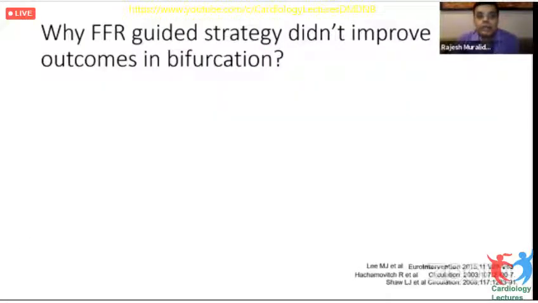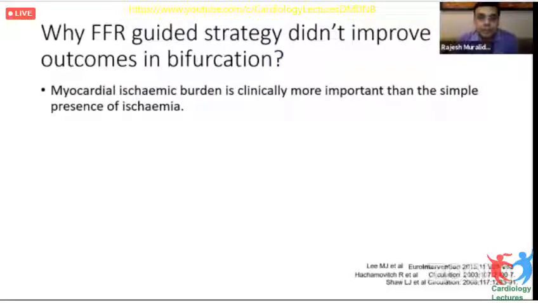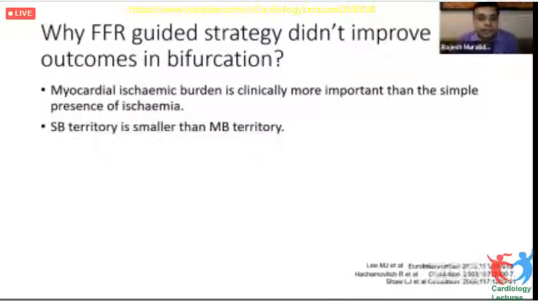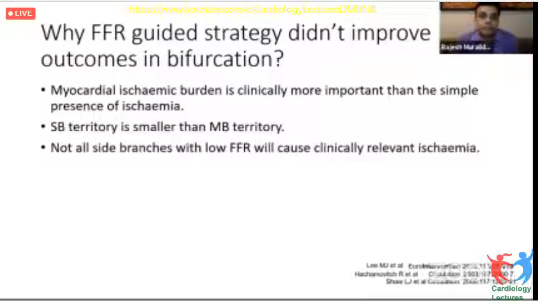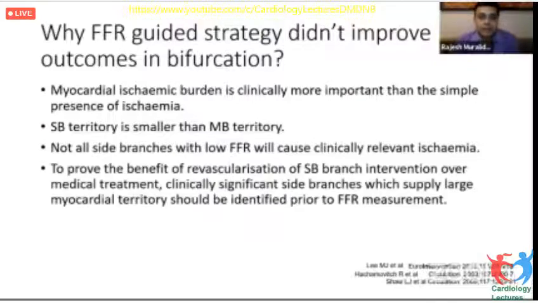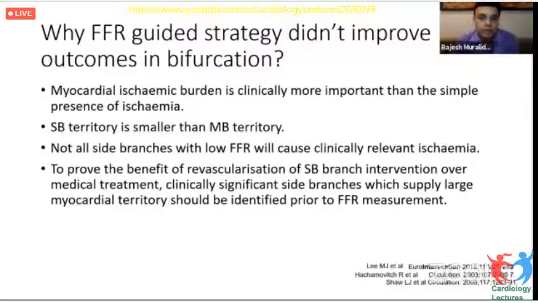So why didn't the FFR-guided strategy improve outcomes in bifurcations? Myocardial ischemic burden is clinically more important than the mere presence of ischemia, and the side branch territory is always smaller than that of the main branch territory. Not all side branches with low FFR will have clinically relevant ischemia. And to prove the benefit of side branch revascularization over medical treatment, you have to identify and treat clinically significant side branches which supply a large myocardial territory before you go up for an FFR measurement.